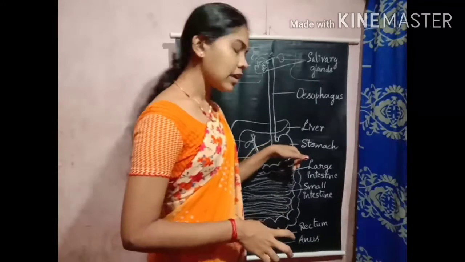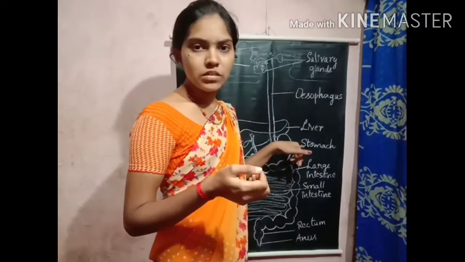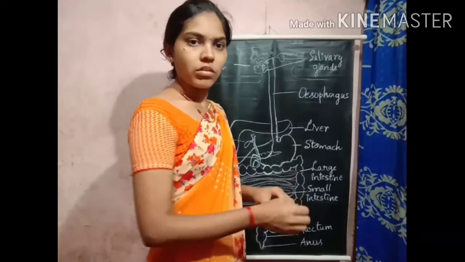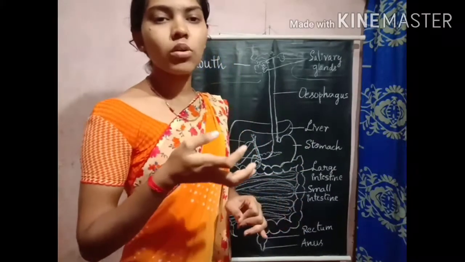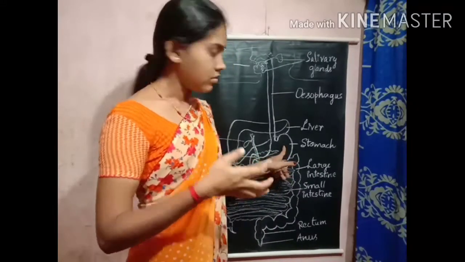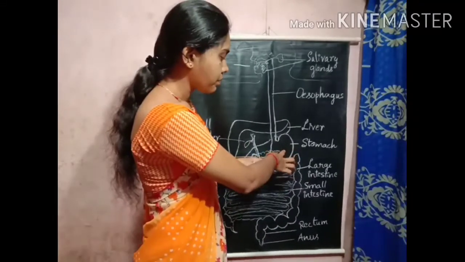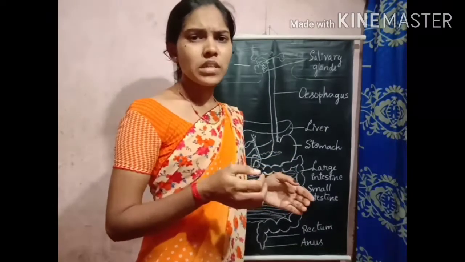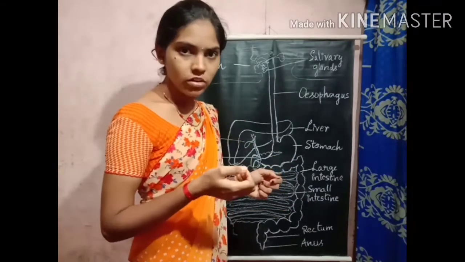In the stomach, we can observe the action of mucus. The walls of the stomach contain mucus. So what is the role of this mucus? This mucus prevents the action of acid on the stomach. Sometimes the stomach produces lots of hydrochloric acid.